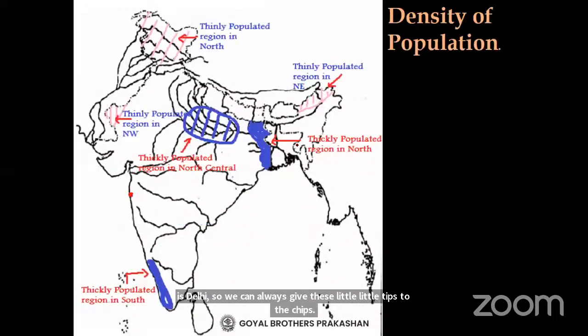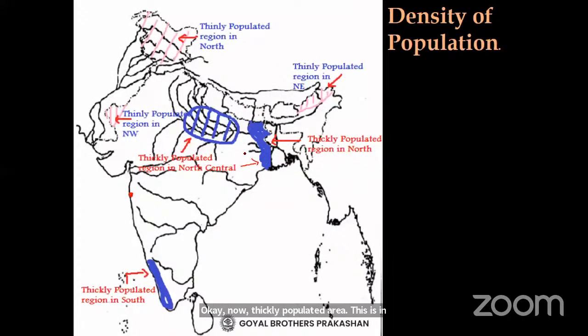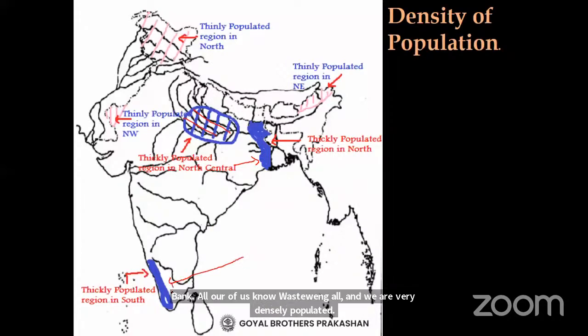Okay, now thickly populated areas. This is in the east, north part. I will call this part the north central part. Here is the state of Uttar Pradesh. Now it has already crossed the density of 800. Therefore, we can say it is a densely populated state. West Bengal, all of us know West Bengal and Bihar, very densely populated. And in South India, it is of course Kerala.